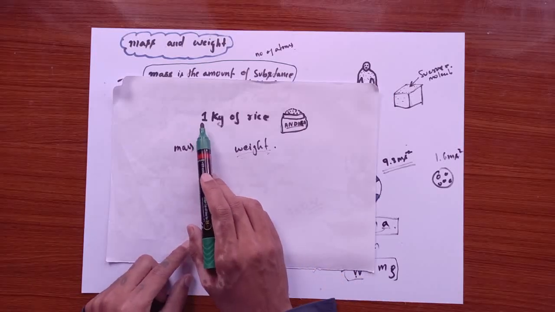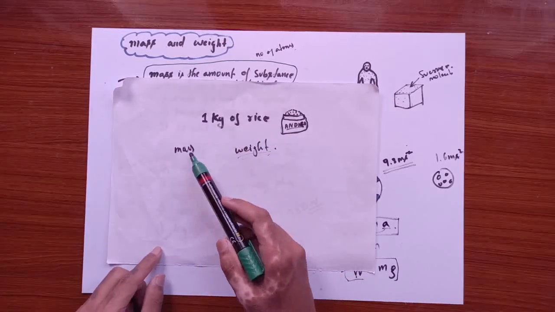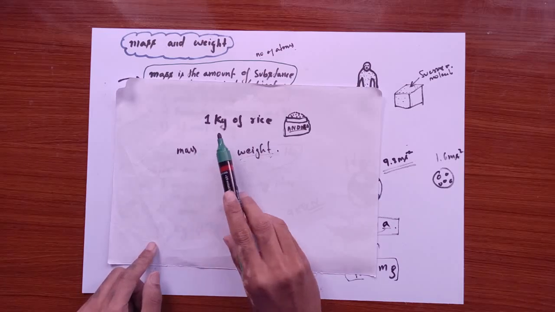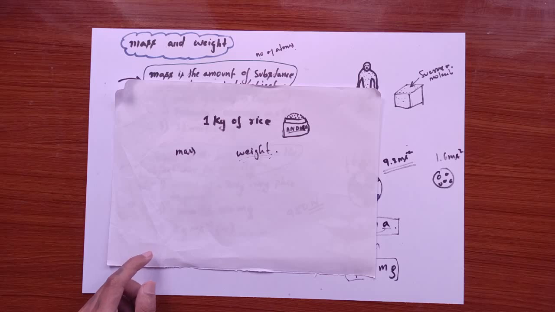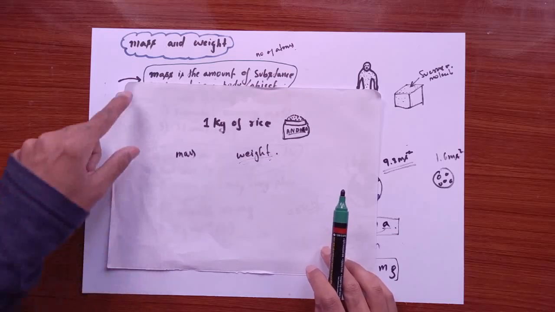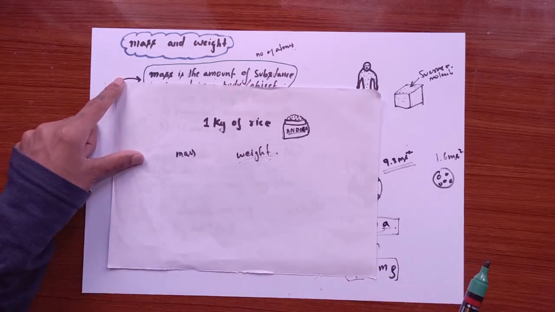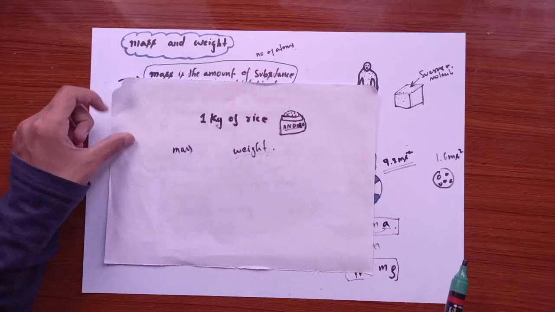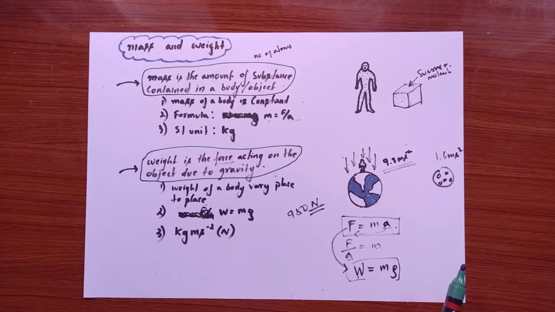If you say 1 kg of rice, does it refer to the mass, or does it refer to the weight? Or does it refer to both? I'll help you understand why these terms are confusing, and we use them in our daily lives. So to understand this, let's get into the definitions and get to know the difference.